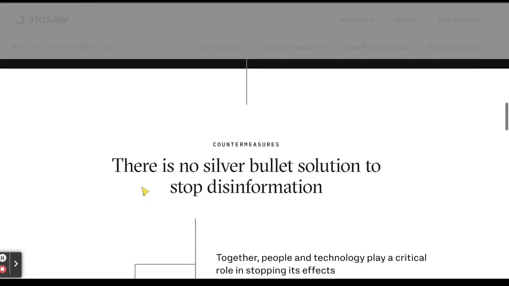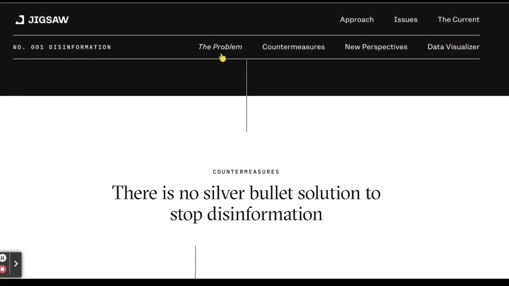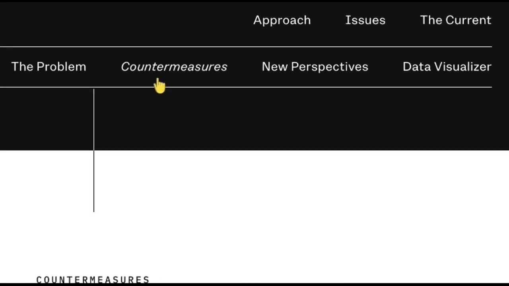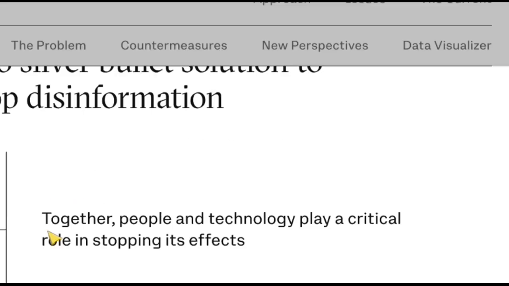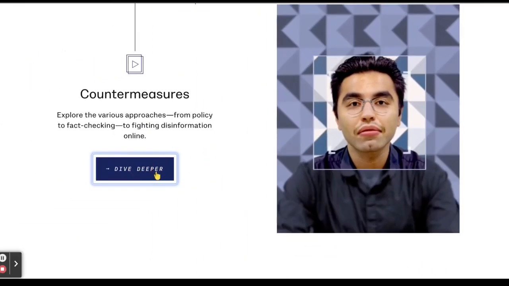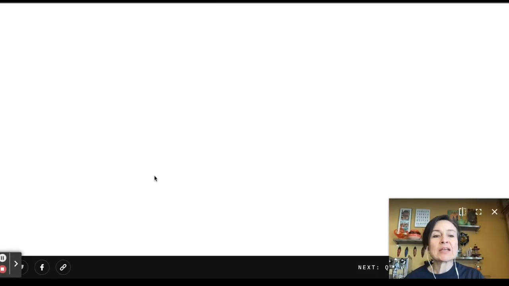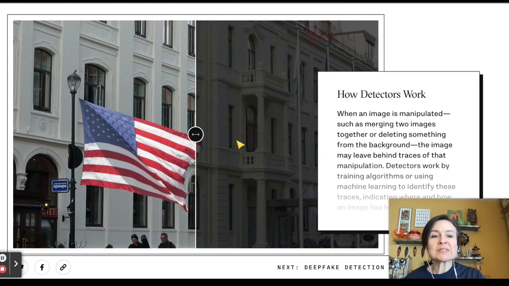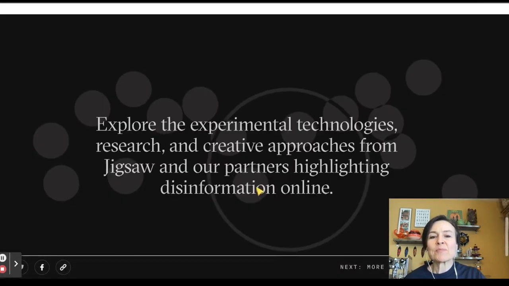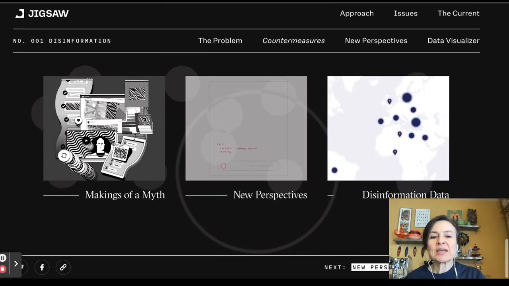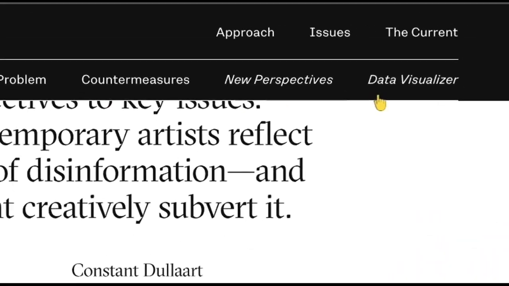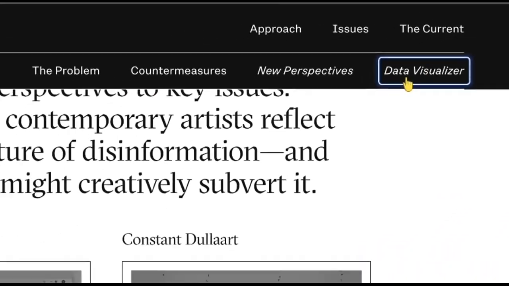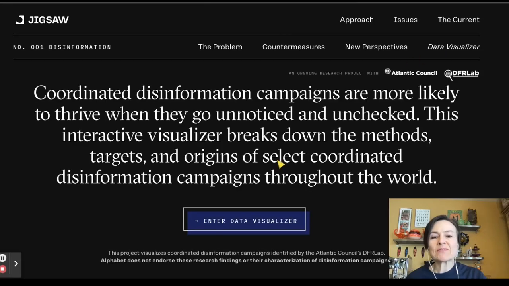There are a couple different categories. There's always the problem, countermeasures, and new perspectives. And so as we go through these, we can take deeper dives into certain items. Depending on the issue, there are many different interactive manipulatives. You can see here, there's lots of visuals with pop-ups. It's very visually engaging. Some of them also have data. So we can see up here, there's a data visualizer. Some of the issues don't have data visualizers.